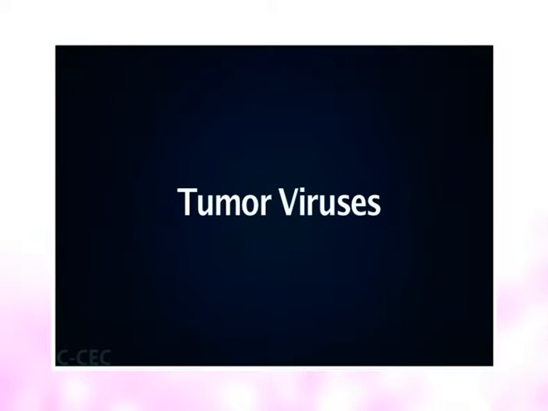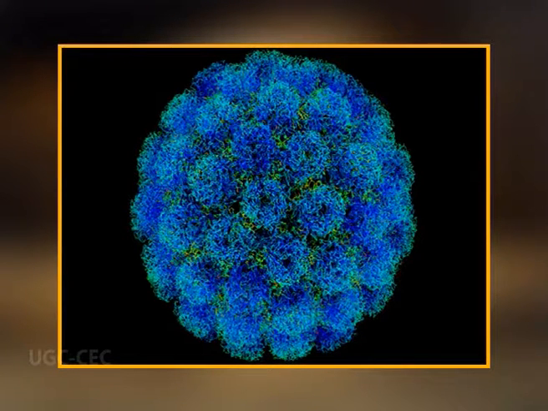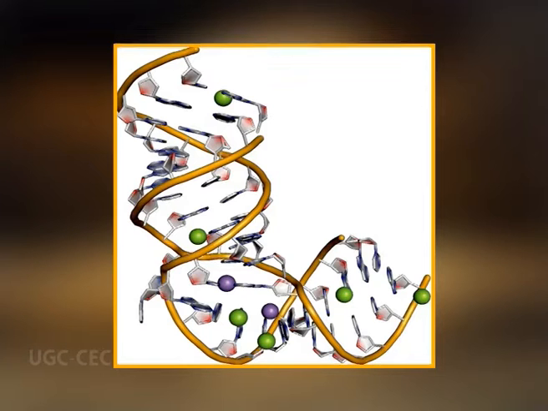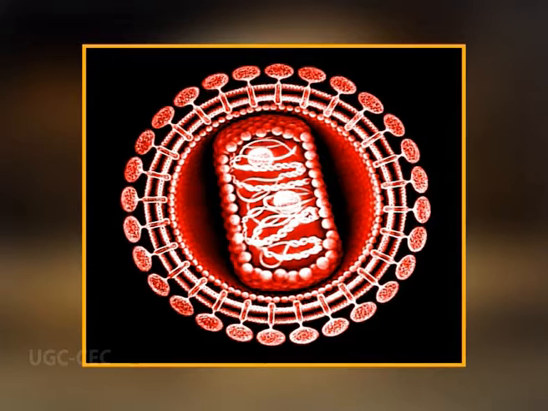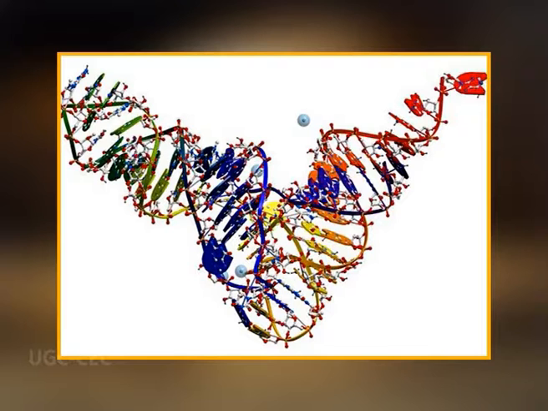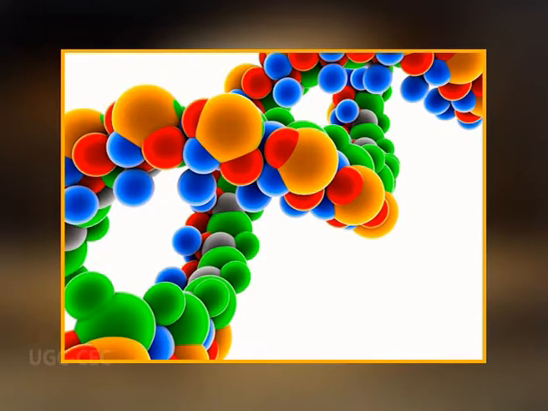Now let us have a view on tumor viruses. Viruses cannot reproduce by themselves and must commandeer a host cell's machinery to synthesize viral proteins, and in some cases to replicate the viral genome. RNA viruses, which usually replicate in the host cell cytoplasm, have an RNA genome. These viruses are known as retroviruses because their RNA genome acts as a template for formation of a DNA molecule.